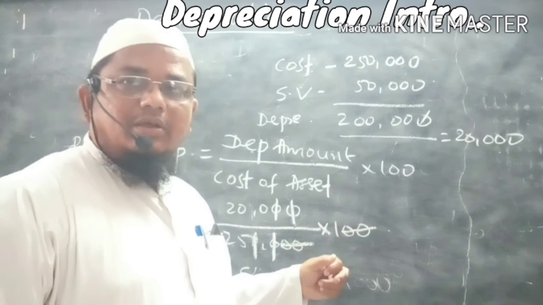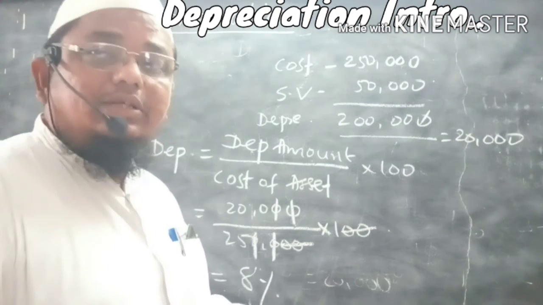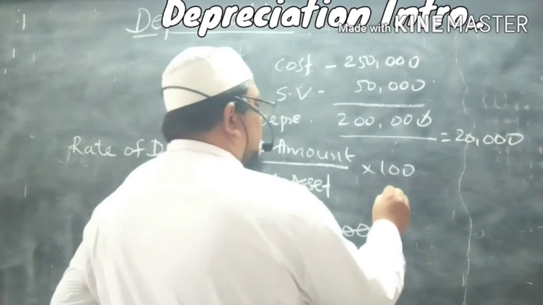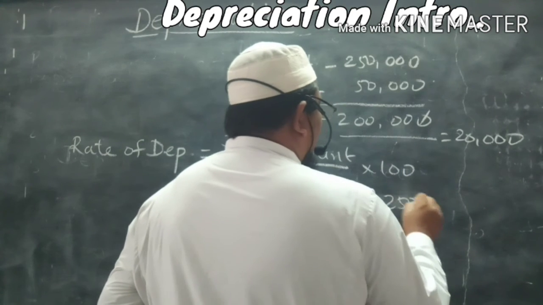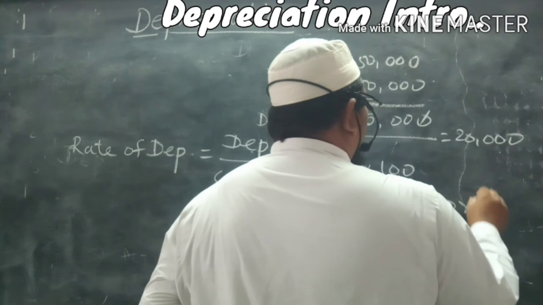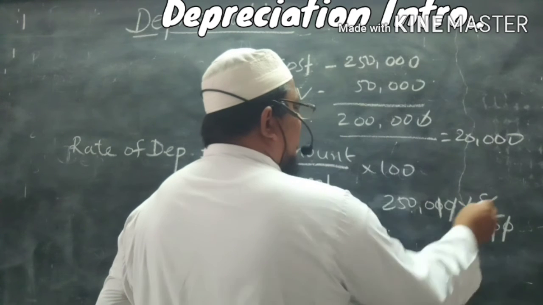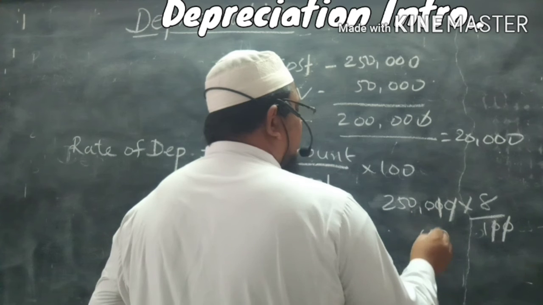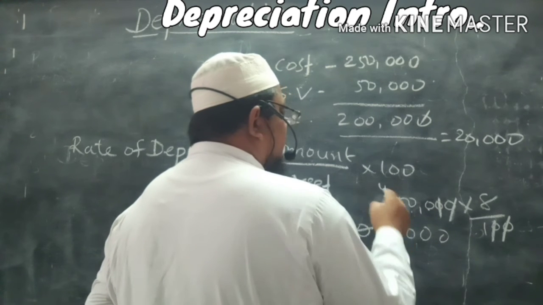Let us verify our answer, whether this 8% is correct or not. So 2,50,000 into 8 by 100. Okay, remove these two zeros.